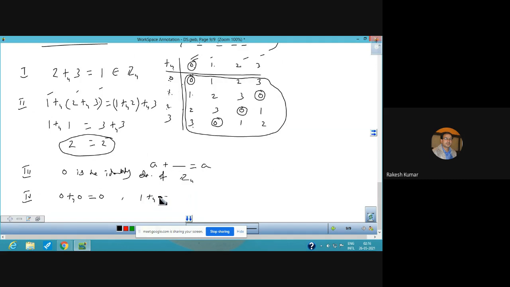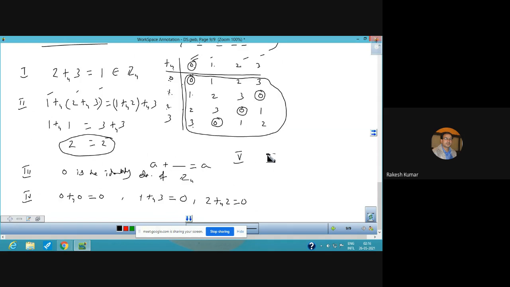जैसे 1 plus modulo 3 is also 0 because 4 divided by 4 is 0. So 2 का inverse 2 है. So 2 plus 2 modulo 4 is also 0. So inverse of 1 is 3 and 3 का inverse 1 है. 2 का 2 ही है, 0 का 0 ही. So this is the meaning of inverse property.